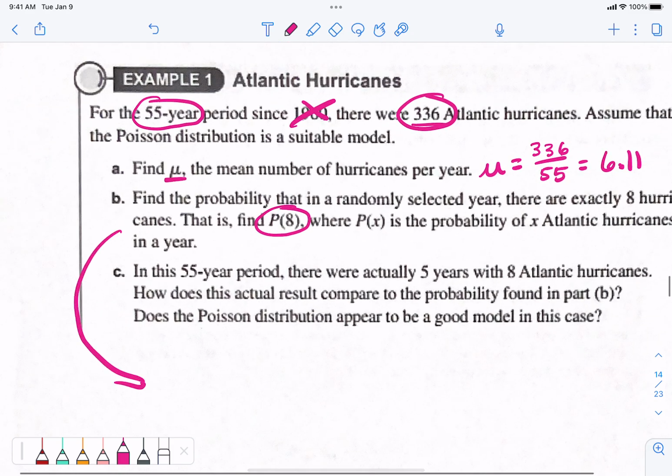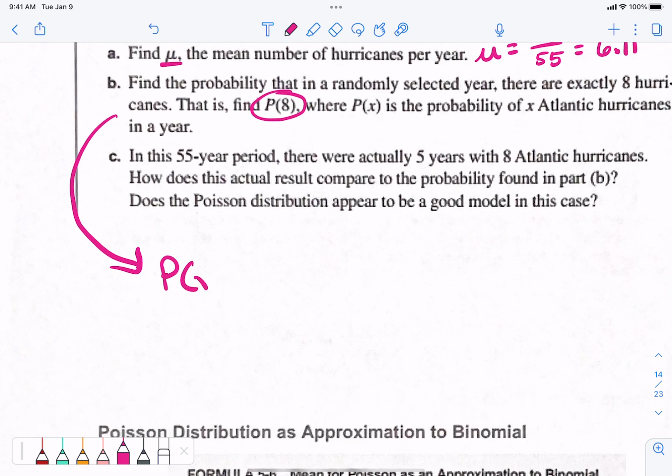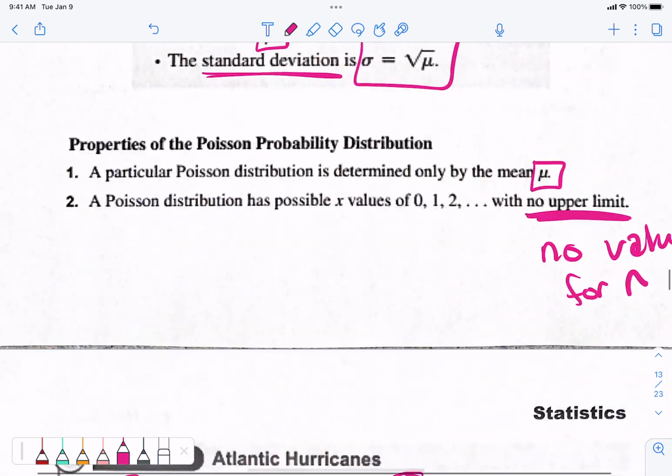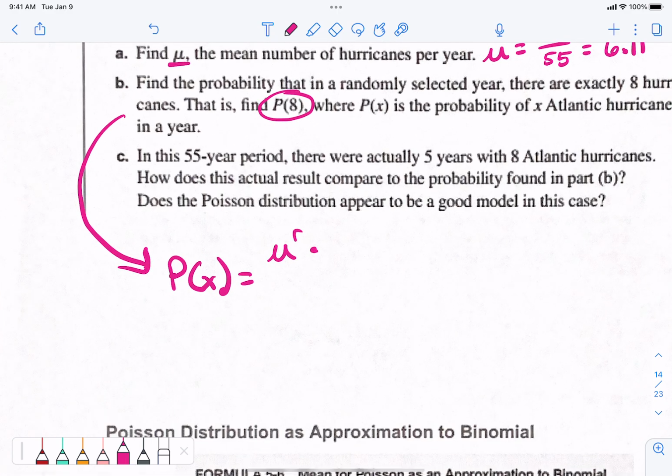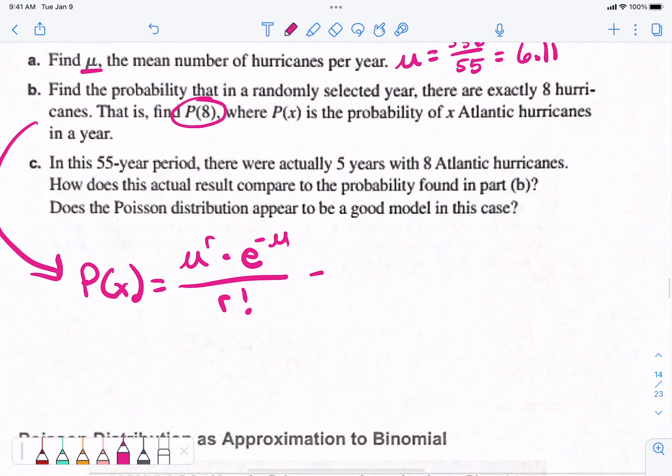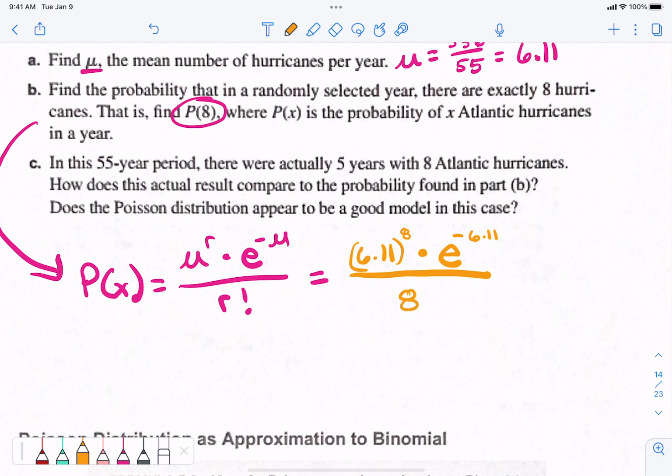I'm going to do the work down here. Here's the formula for the Poisson distribution: P of x equals mu to the r times e to the negative mu, over r factorial. I don't have this memorized. There's the formula, and we're going to plug stuff in. What is mu? 6.11. What's r? 8. So 6.11 to the 8th power times e to the negative 6.11, all over 8 factorial.